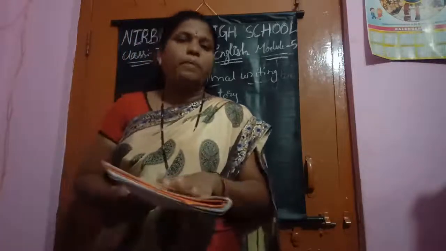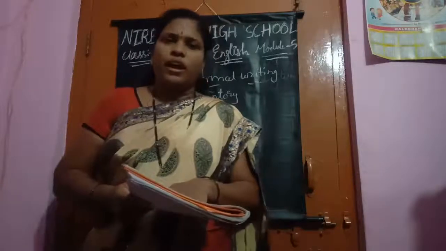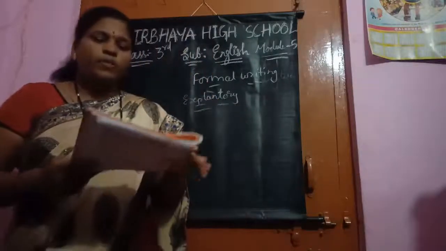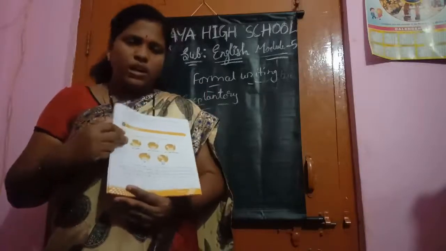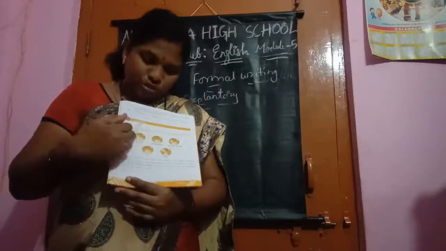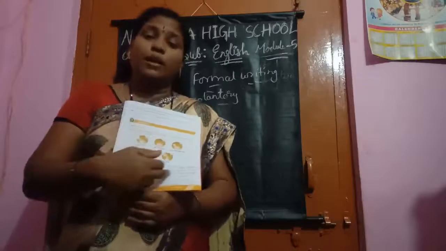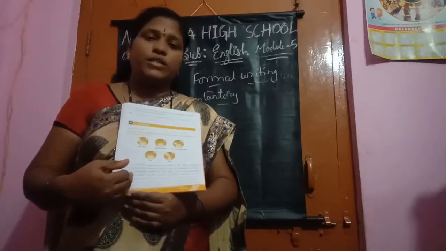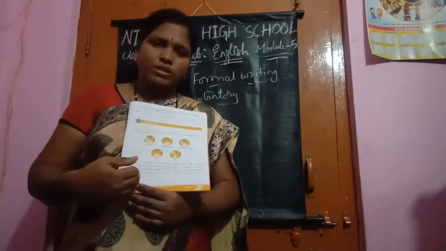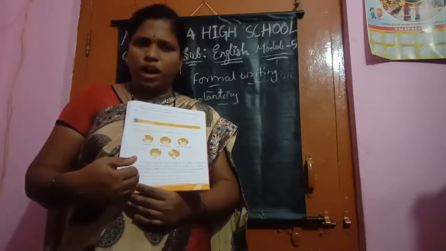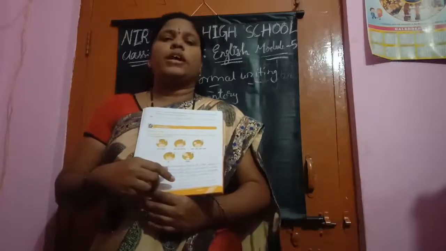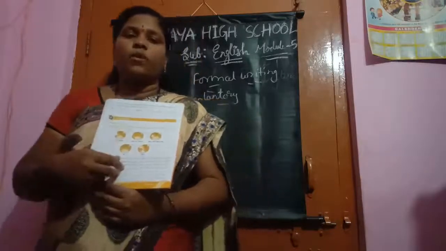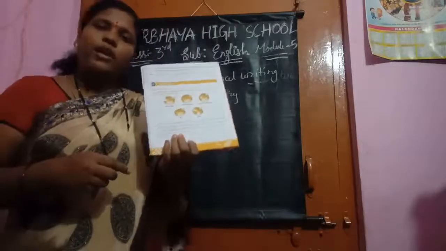Now you should write a paragraph like this. Okay, children. I will make you write. Now, this is about your formal writing. Understood, children? How to write this? Seeing these hints, you should write a paragraph. Understood? Is everyone ready to write? Will you write your own or should I make you write? I hope everyone will write their own. Okay, children? Now, this is about your formal writing.